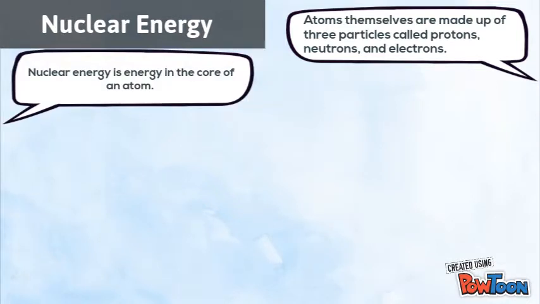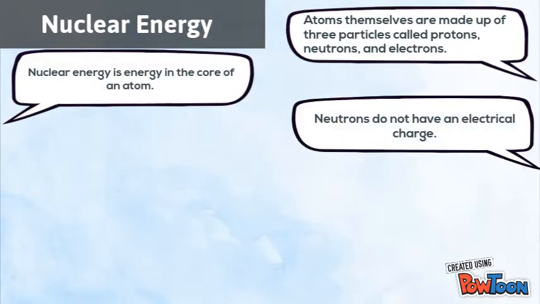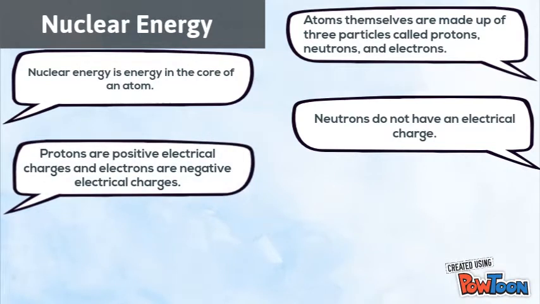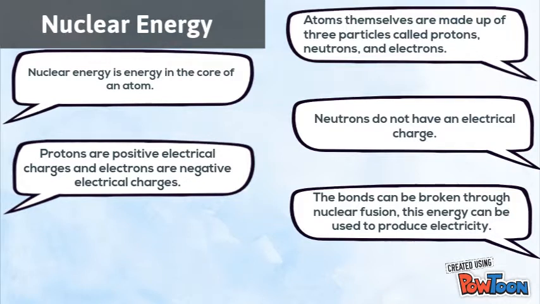Nuclear energy is energy in the core of an atom. Neutrons do not have an electrical charge. Protons are positive electrical charges and electrons are negative electrical charges. The bonds can be broken through nuclear fusion. This energy can be used to produce electricity.